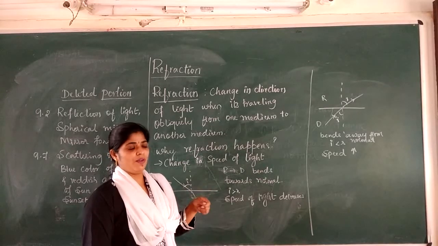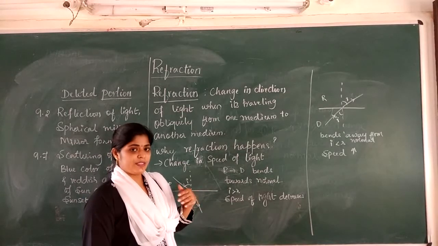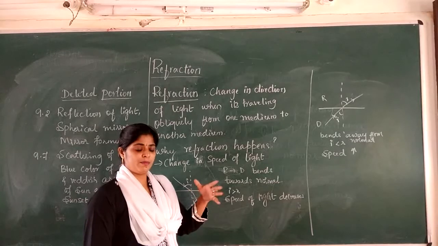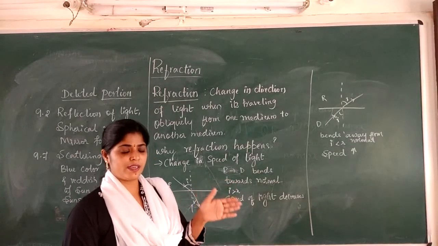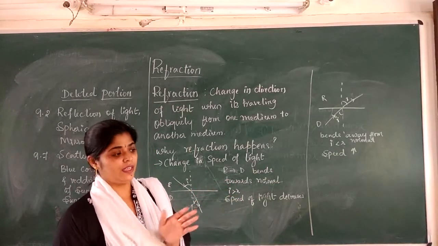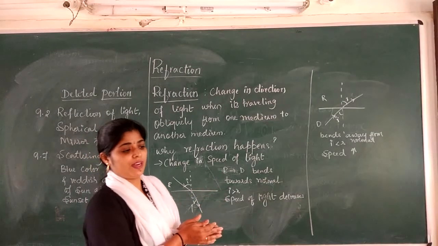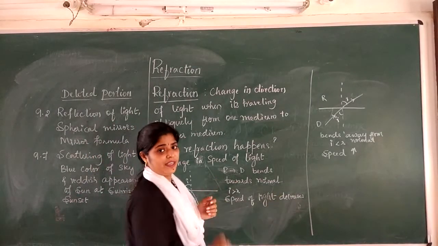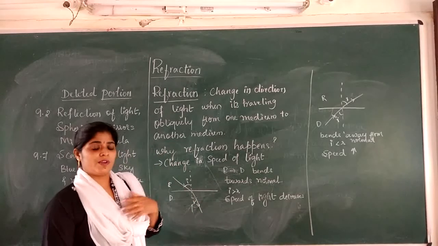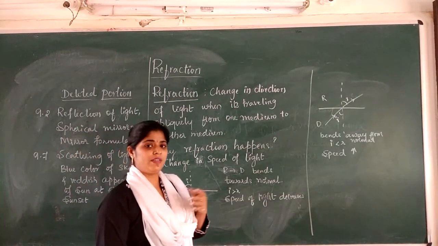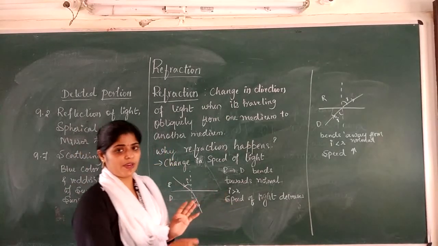So when we switch on the torch, the beam of light contains a collection of rays of light. Each ray in that beam is traveling in a straight line, right? For simplicity, we'll just consider one ray of light.